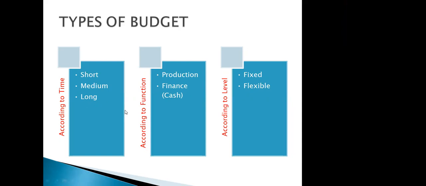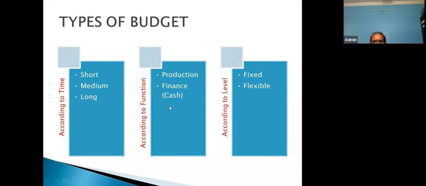Now numericals. We will be having practice on numericals on production budget, then cash budget and flexible budget. Today we'll start with the production budget. It is very easy to understand because production budget is only for quantity, that is, how many units are to be produced.